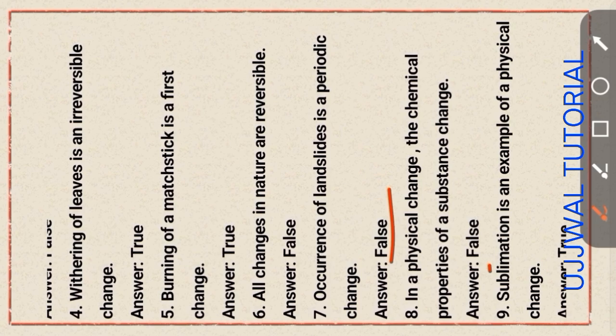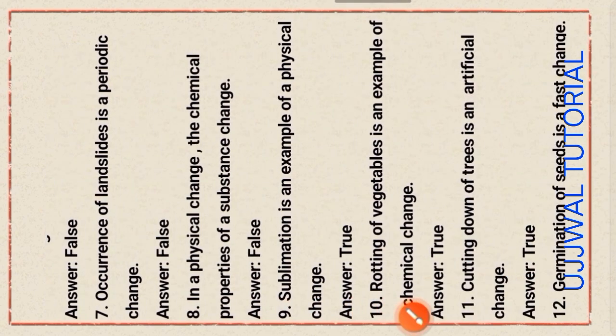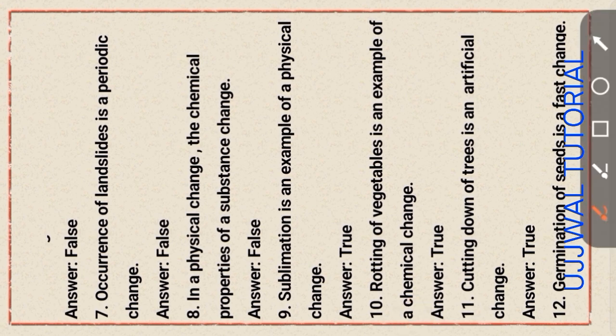Next question, question number 9. Sublimation is an example of a physical change. It is true. Next question. Rotting of vegetables is an example of a chemical change, also an undesirable change, also an irreversible change. This statement is true.